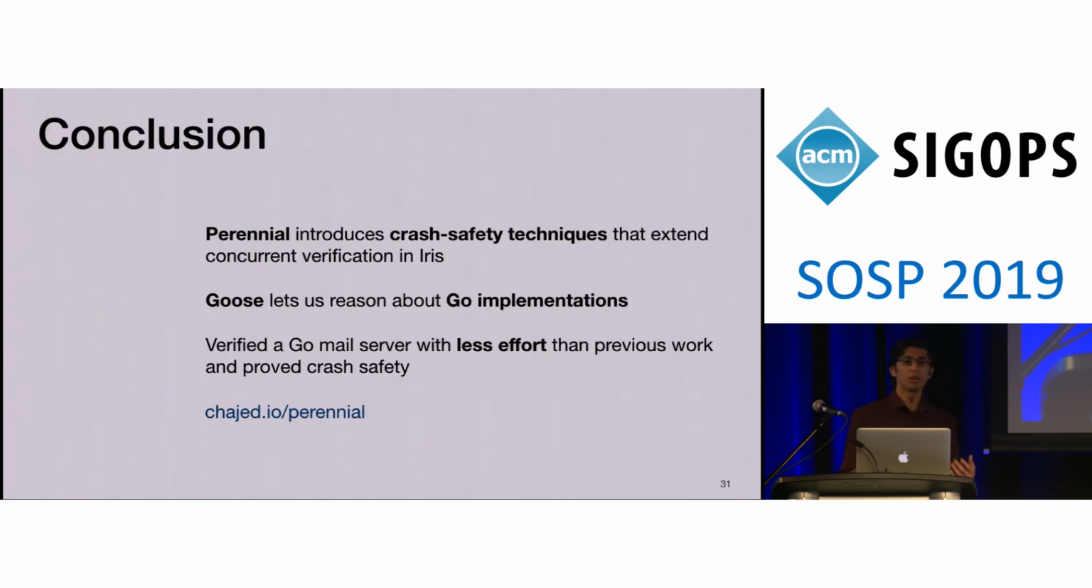So, in conclusion, Perennial introduces crash safety techniques that extend concurrent verification in Iris. We implemented a system called Goose, which lets us reason about Go implementations in Perennial. And finally, we verified a Go mail server with less effort than previous work, even though we prove a stronger property, including crash safety. Our code is open source, and you can find links to both the code and the paper at this URL. And with that, I'm happy to take questions.